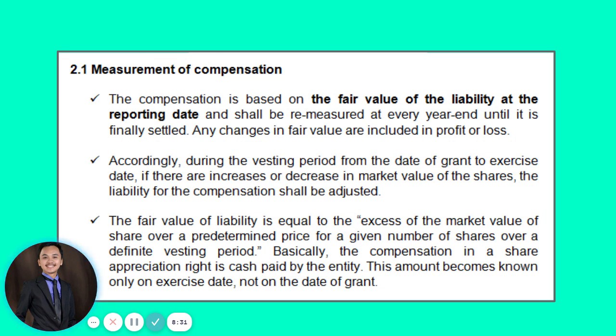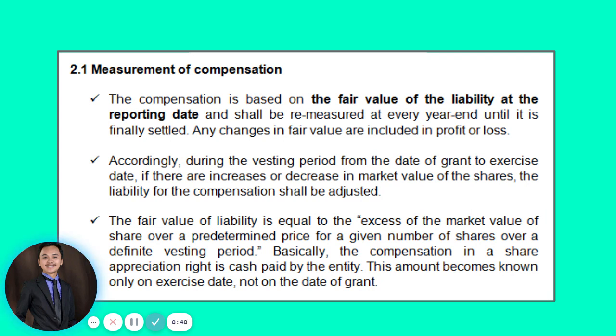Because, as we all know, there are chances, as we wait for the vesting period to be fully met, that the fair value of the liability will change.